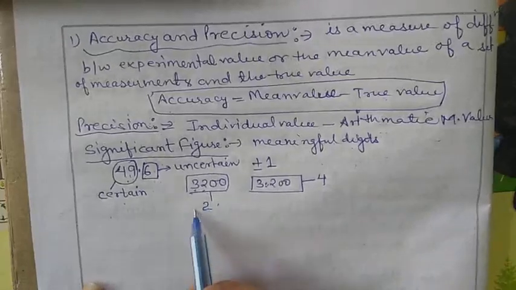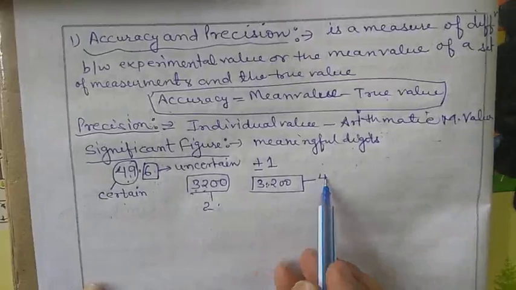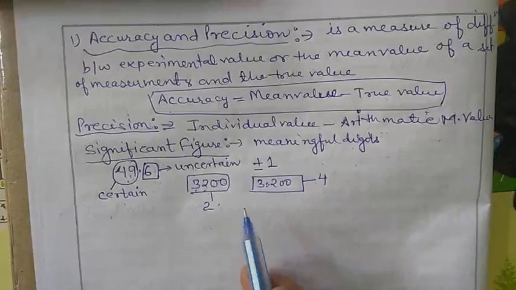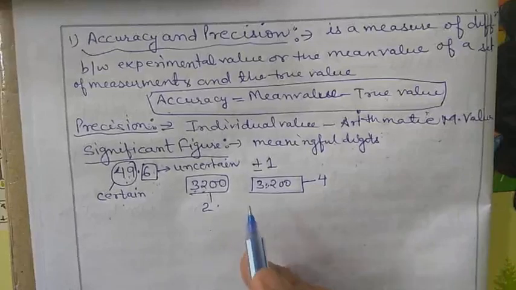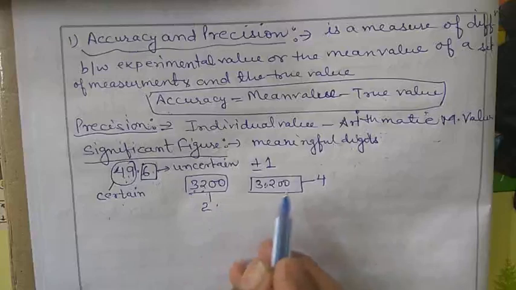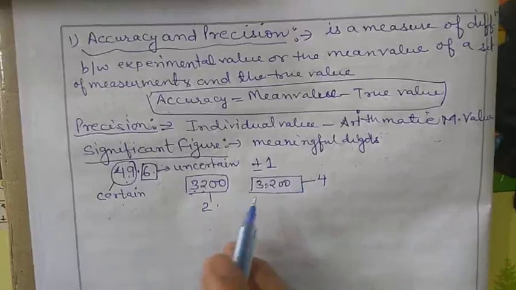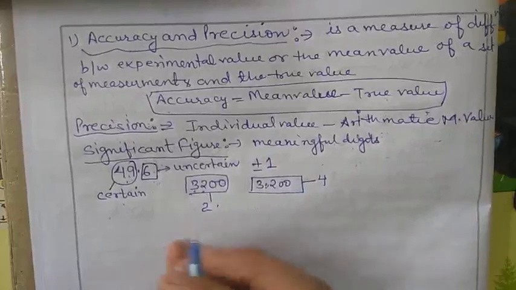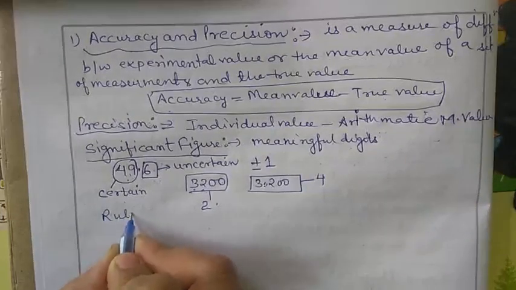So how can you find out the number of significant figures? For that we have certain rules. So let us discuss the rules one by one.